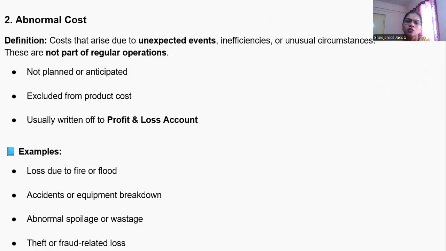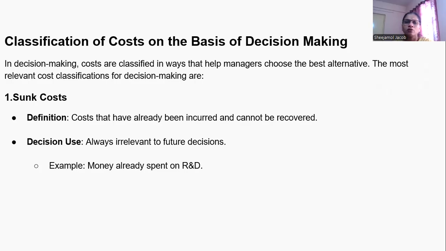But abnormal cost is due to an unexpected event. These costs are incurred due to inefficiencies or sometimes unusual circumstances. These are not part of regular operations, so they are not planned or anticipated. These abnormal costs are excluded from the production cost, and usually they are written off in the profit and loss account. Some examples are loss due to fire, flood, accidents, abnormal spoilage, cost incurred due to labor strike, theft, fraud, etc. These come under abnormal cost.